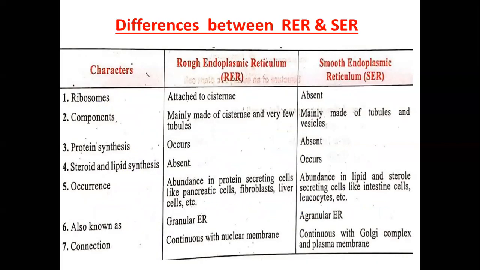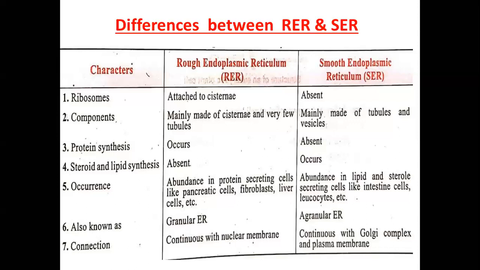Now, what is the specific difference between RER and SER? One by one, let us see. In case of ribosomes, they are attached to cisternae, that tube-like structure, in RER, whereas they are absent in case of SER. Second is components: RER is mainly made up of cisternae and very few tubules, but SER is mainly made up of tubules and vesicles. Third, protein synthesis occurs in RER and is absent in SER. Steroid and lipid synthesis is absent in RER and occurs in SER.